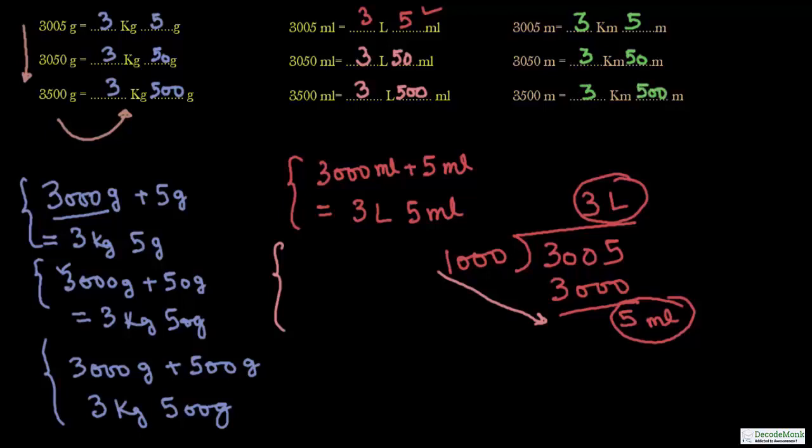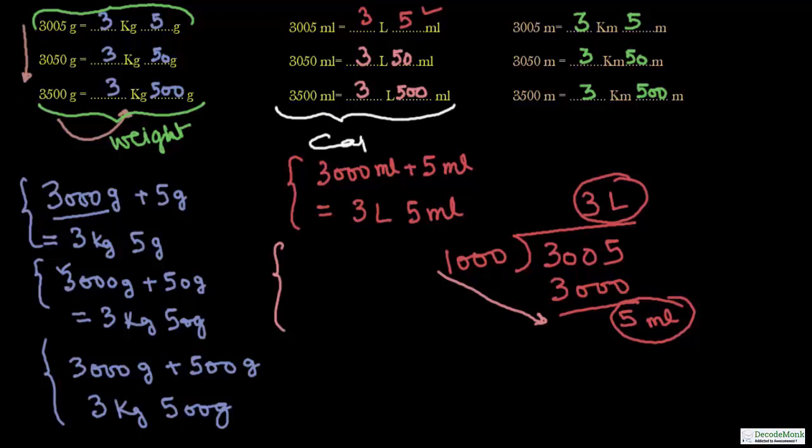So we can see that on the left hand side of each table, whether it is distance, measurement of weight, or measurement of capacity, the numbers, the figures are same: 3005, 3005, 3005, 3050, 3050, 3050, and on the last row we have got 3500 on all the columns.